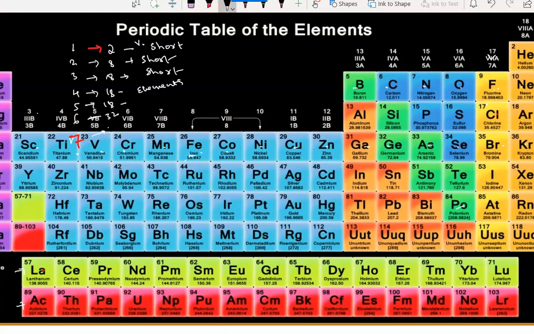In the seventh period also we have 32 elements. So the first period is very short, the second and third are short periods, the fourth and fifth are long periods, the sixth is the longest period, and the seventh is a continued one. It is not completed; it is a continuing period.